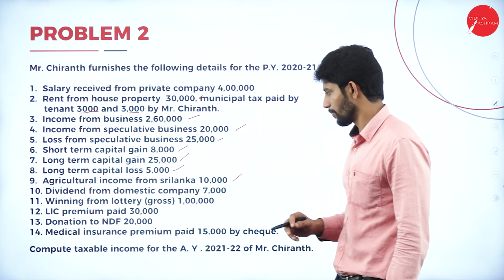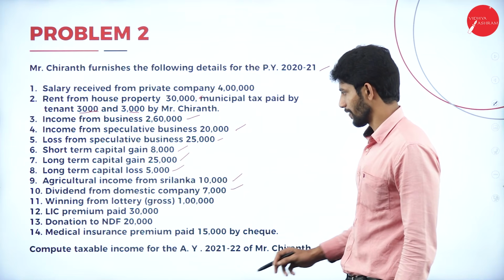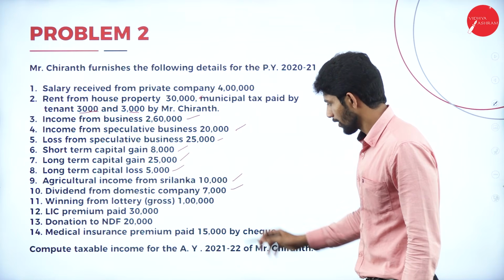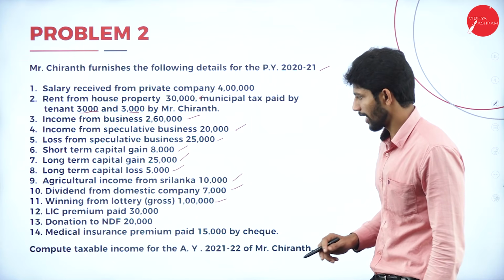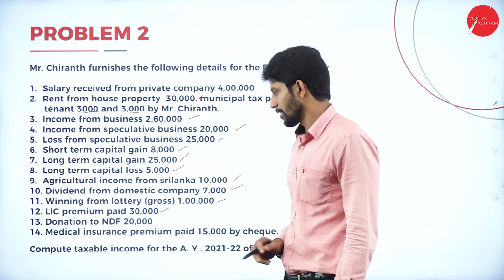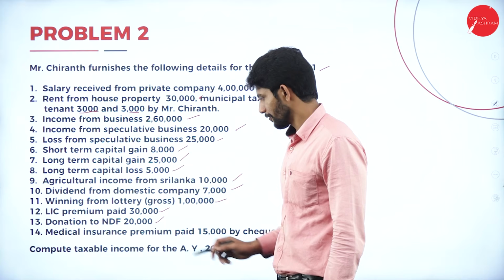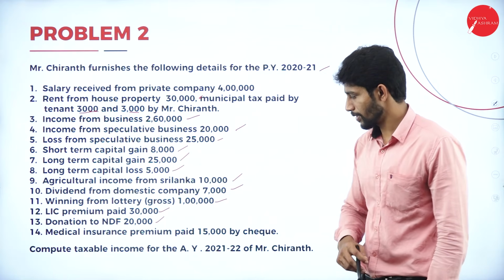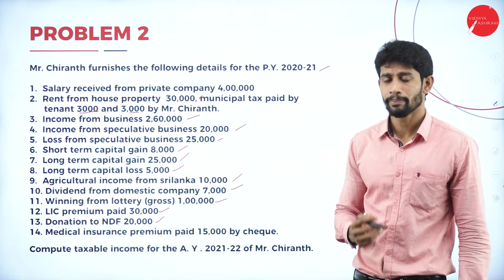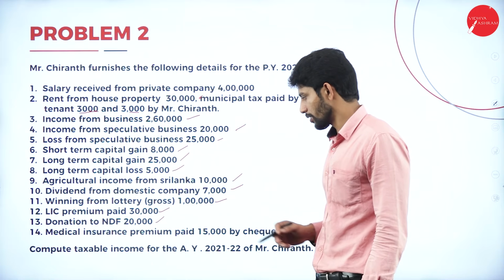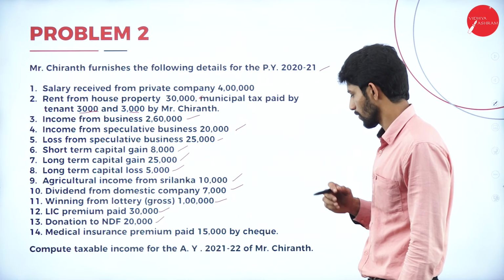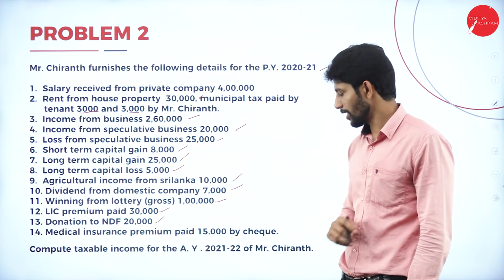Next, dividend from domestic company 7,000. Winning from lottery, gross value, 1 lakh. LIC premium paid 30,000. Donation to NDF 20,000. Medical insurance premium paid rupees 15,000 by check. So compute taxable income for the assessment year 2021-22 of Mr.